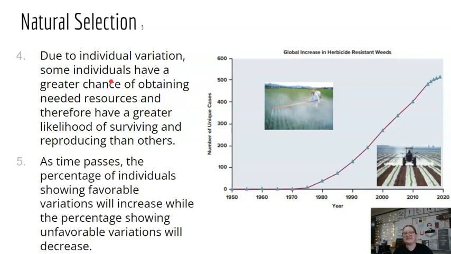And as time passes, the percentage of individuals showing favorable variations will increase, while the percentage showing unfavorable variations will decrease because those with favorable variations are better able to get whatever resources we are competing for.